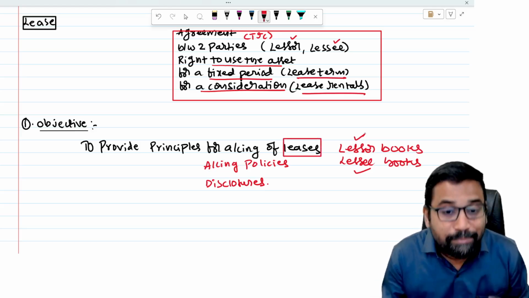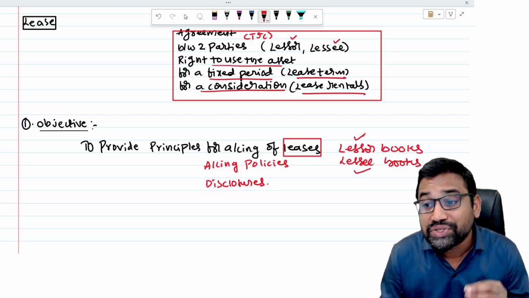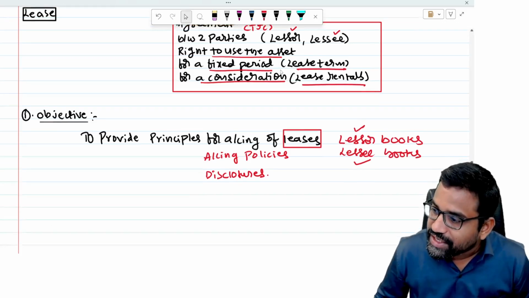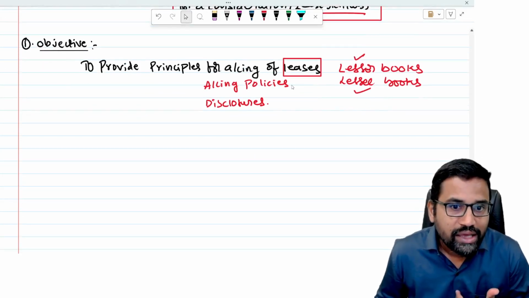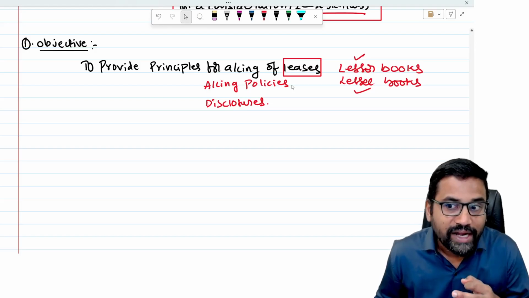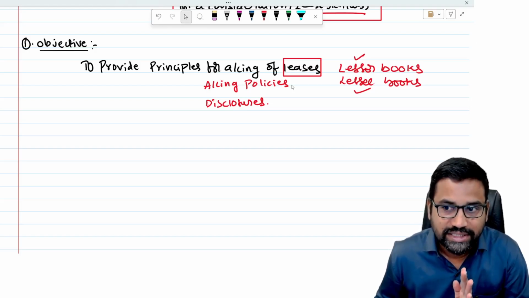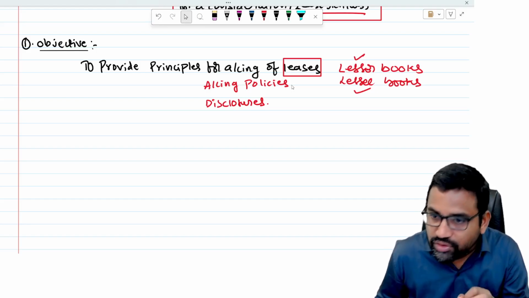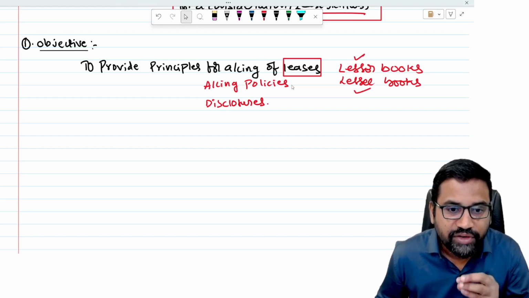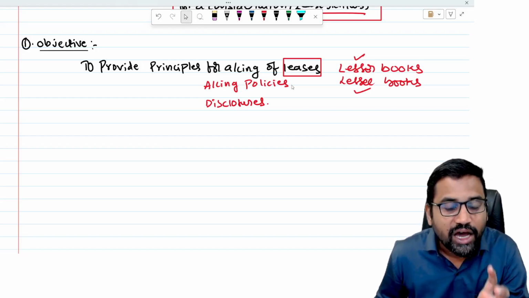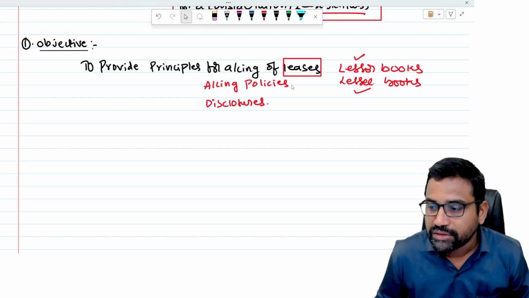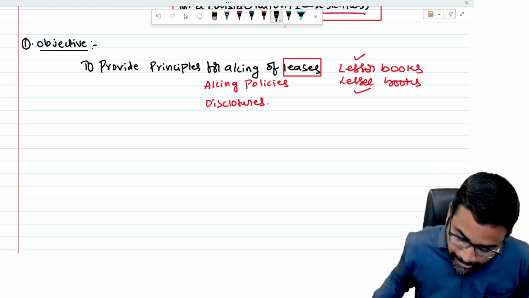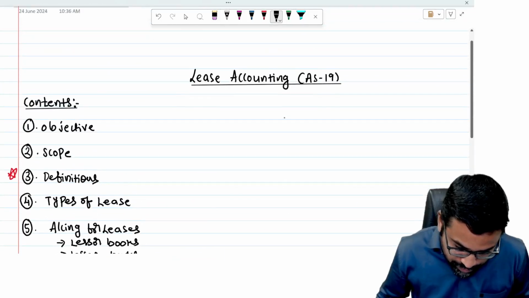In whose books? The parties' books. Who are the parties involved in leases? Lessor as well as lessee. So this is the object of this standard. So you understood now why they brought AS 19, to guide the lessor and lessee. See, these are the policies you follow. These are the disclosures you have to make in the financial statements whenever you enter any lease. This is how the accounting treatment has to be done. So to provide that, this standard came into existence. Okay. So we completed the objective of this standard.